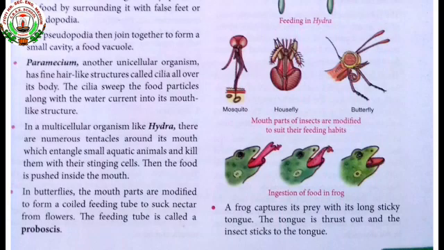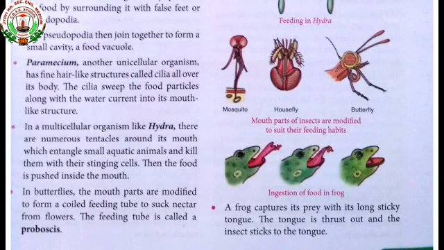Yes, insects like butterflies and mosquitoes have sucking mouth parts, known as a proboscis. Proboscis has a long straw-like structure attached to the mouth part. That is called the proboscis or the feeding tube. With the help of that feeding tube, it sucks the nectar from the flowers.